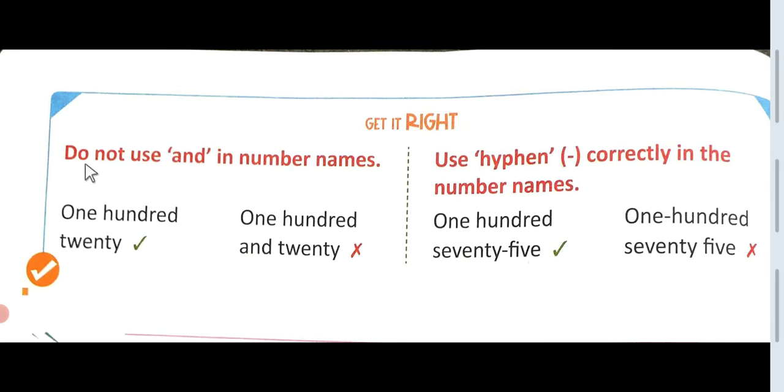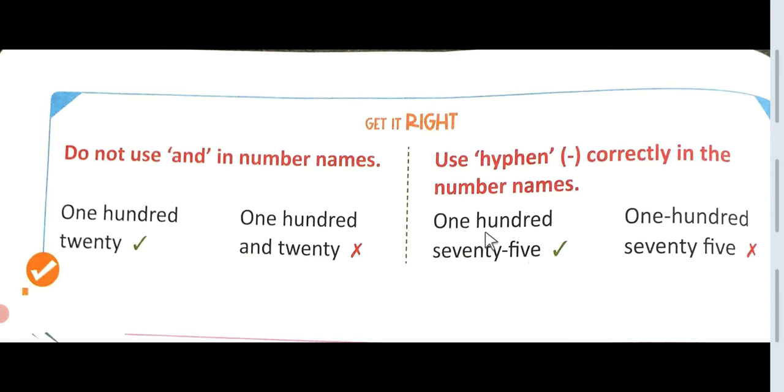This is a very important thing, students, and I want you to always keep this in your mind. Do not use "and" in number names. For example, "one hundred twenty" is correct, but "one hundred and twenty" is wrong. Never use "and" in the number names. Use a hyphen. This mark you also use as a subtraction mark, but it is a small mark, not a big one. It is called a hyphen. Use it correctly in the number names.